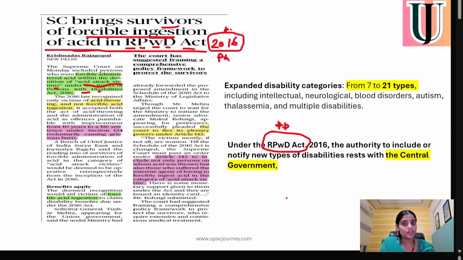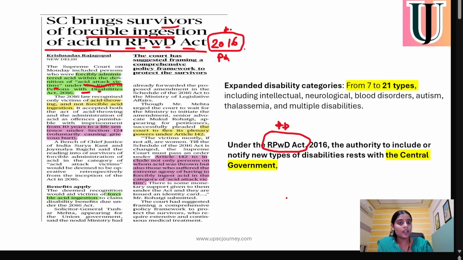Now the Supreme Court is suggesting that forcible ingestion, meaning somebody forcing the victim to swallow acid, should also be considered under the Act.